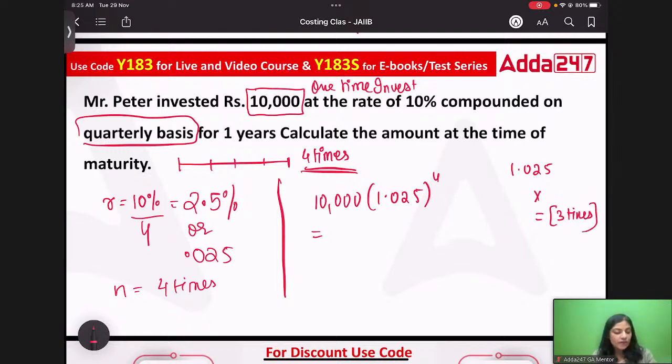Always remember, in case of power, whenever we are calculating power, we will press equals to button one less time. Like if it is 4 times, then we'll do it 3 times. If it is 5 times, we'll do it 4 times. Right? So 1.025 into 1, 2, 3, the value is coming as 1.1038. Correct? Now, if you multiply 10,000 with it, the answer is coming as 11,038. How many of you are getting the same answer?